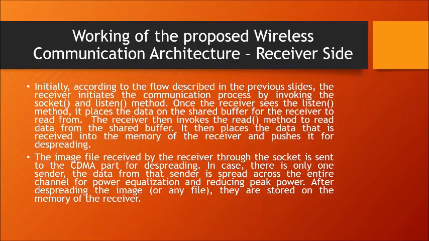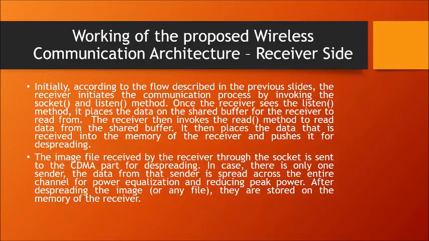Working of the proposed wireless communication architecture from the receiver's perspective. Initially, according to the flow described in the previous slides, the receiver initiates the communication process by invoking the socket and listen method. Once the receiver sees the listen method, it takes the data and places it on the shared buffer for the receiver to read from. The receiver then invokes the read method to read data from the shared buffer. It then places the data that is received into the memory of the receiver and pushes it for despreading.